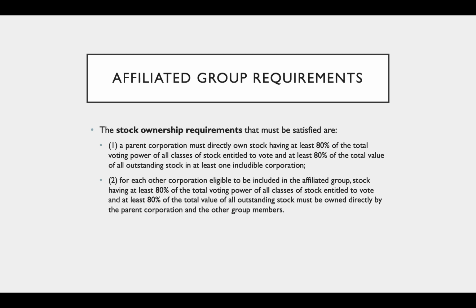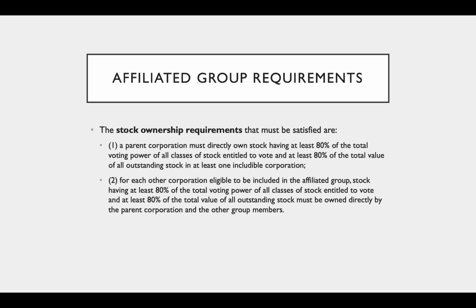In this chapter, we're going to cover consolidated tax returns. For a corporation to be able to file a consolidated tax return, they have to be an affiliated group. And to be an affiliated group, they have to meet one.